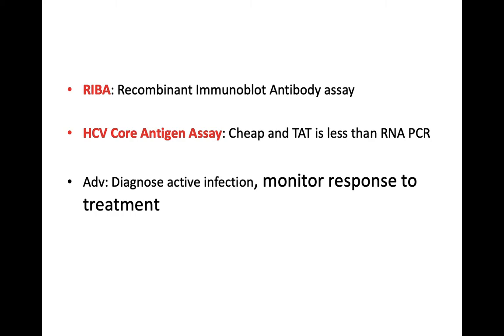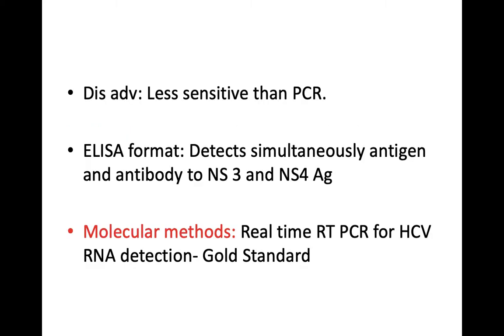HCV core antigen assay. It is a cheaper test and the turnaround time is much less compared to RNA PCR. The advantages of this test are that the antigen detection assay can be used to diagnose the active or current infection, and also it can be used to monitor the response to treatment. But the disadvantage is that it is less sensitive compared to PCR.